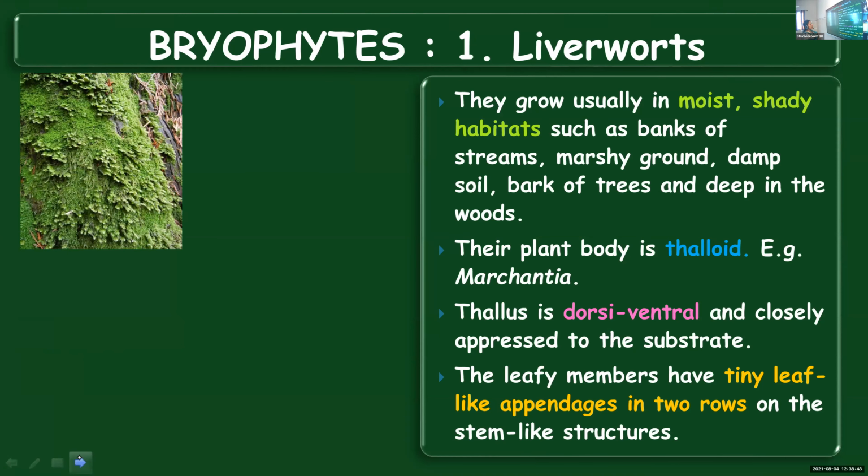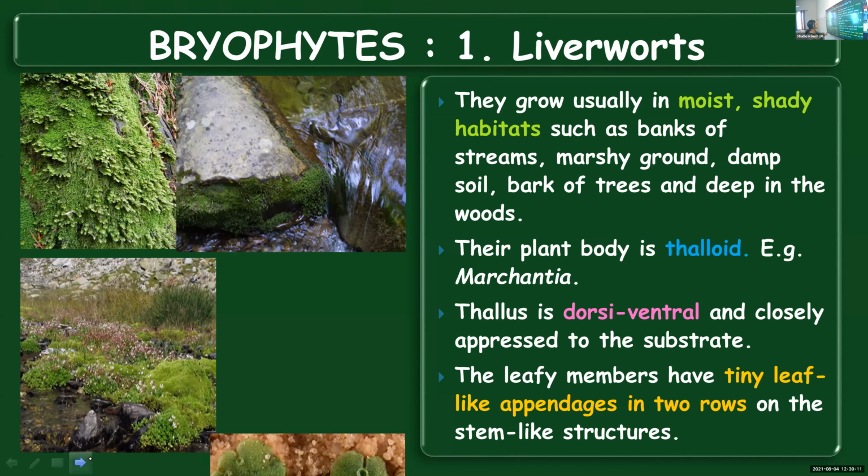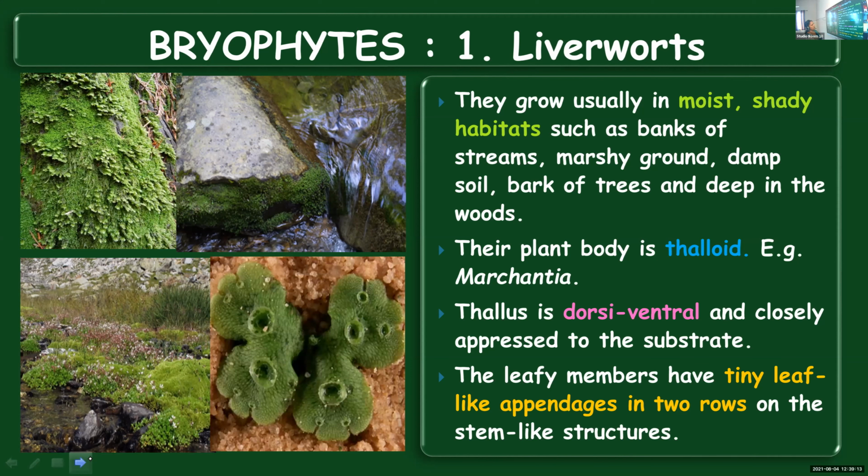Now we are going to start with the first type, liverworts. Okay, 10:10 is the time, children, or 10:20? 10. Okay, then we don't have much time. Quickly, I will say this and we will wind up. Bryophytes, the first category is liverworts. Let's see some pictures of liverworts. You can see them growing in different places. All these are examples of liverworts.